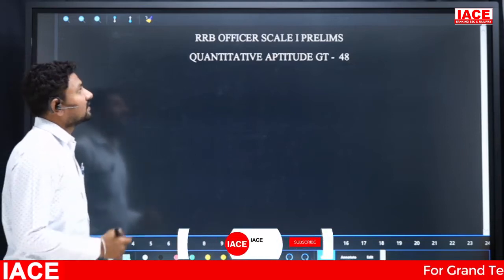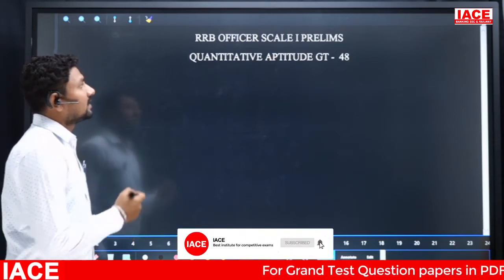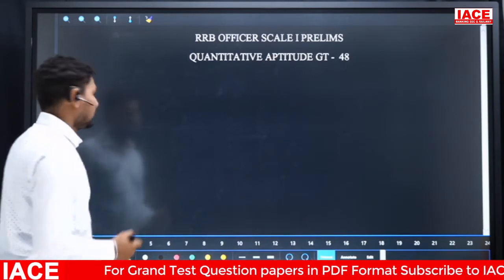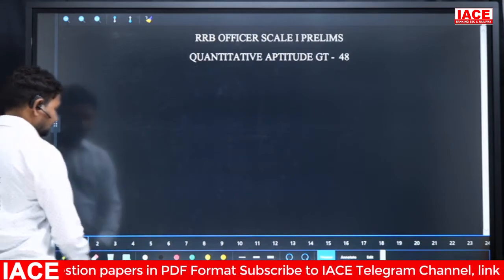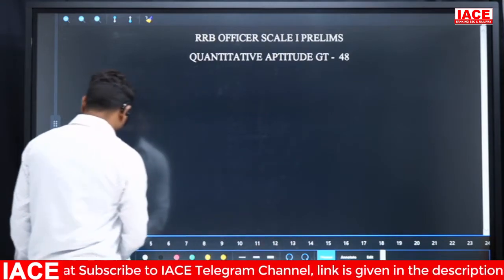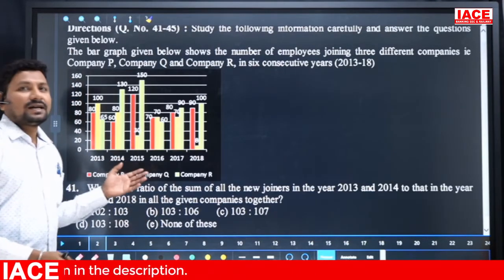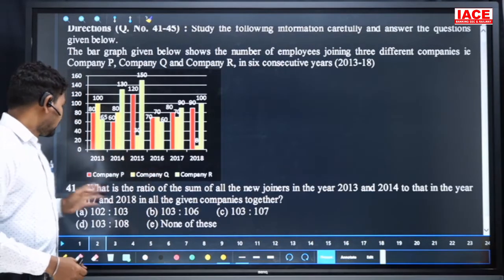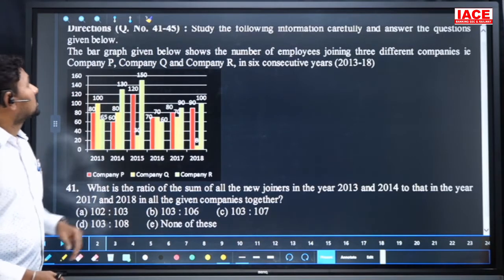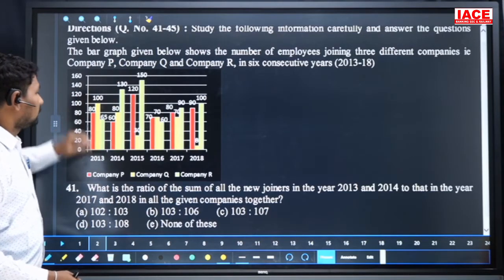Today we are discussing RRB Officer Scale 1 Prelims, Quantitative Aptitude, Grand Test 48. Let's go for the questions. The first set is a data interpretation, and based on this data we have to solve questions 41 to 45. What was the data and how to solve the questions?